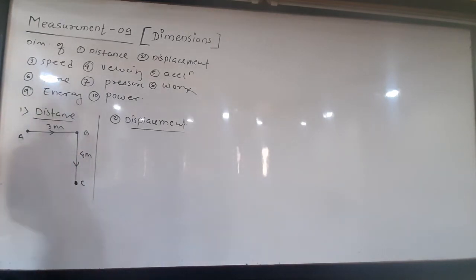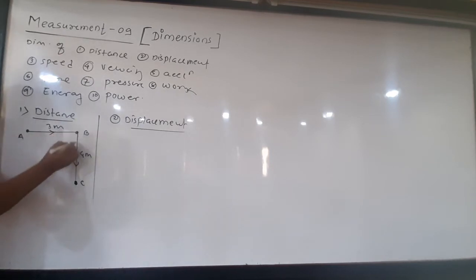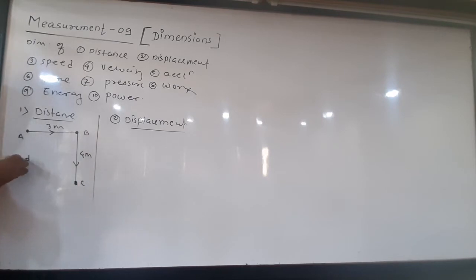If I ask what is the total distance traveled by the body, the definition of distance is the length of the path traveled. So the total length is 3 plus 4, that is 7 meter.